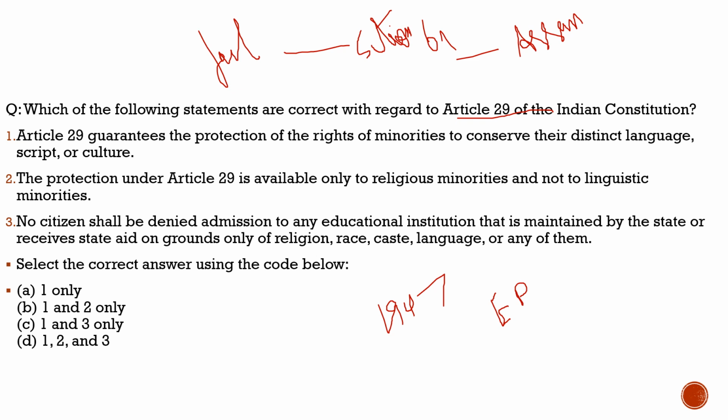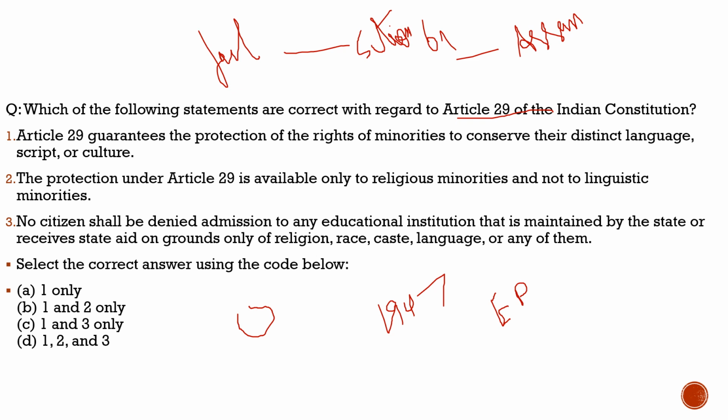But at the same time, we have to understand one thing. For example, take Jammu and Kashmir, where the people speak Kashmiri. And we have Article 29, which gives minorities the right to conserve their distinct language, script, or culture.